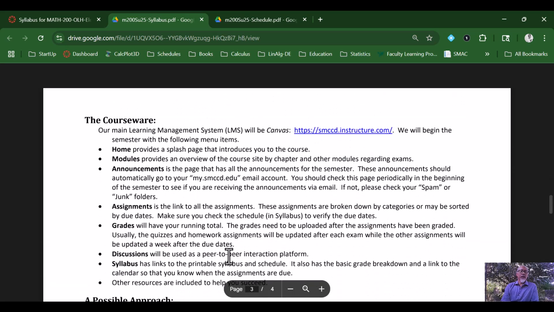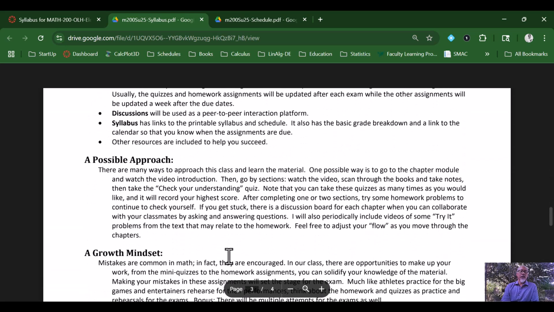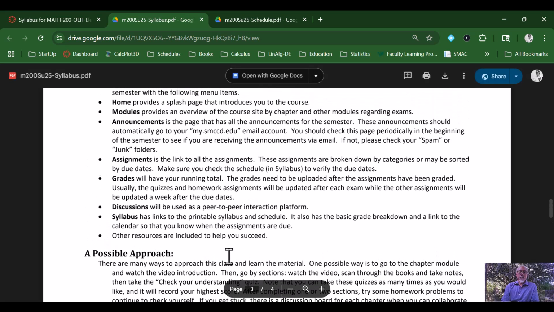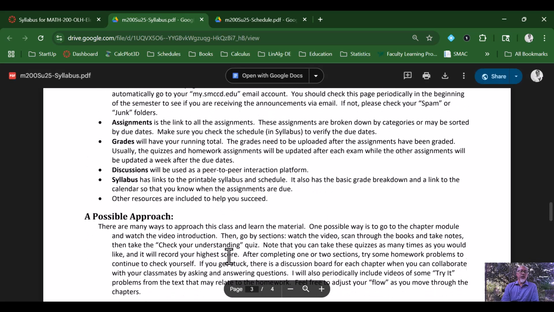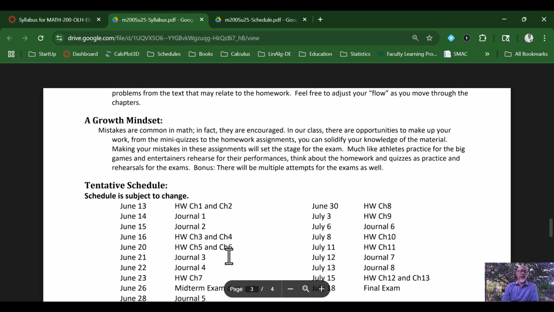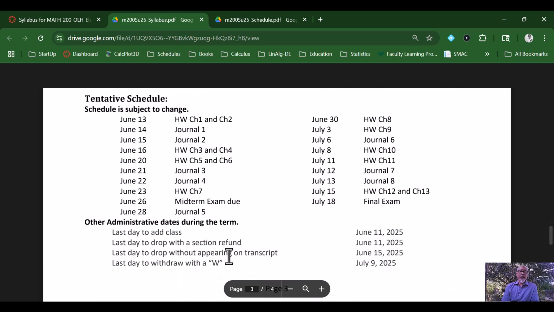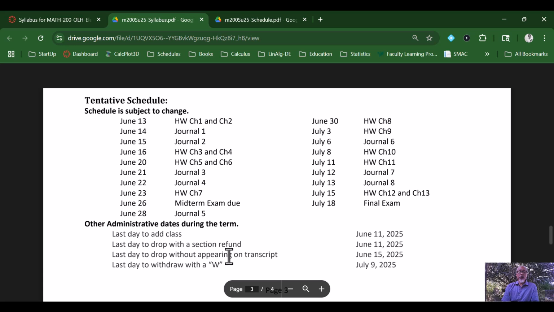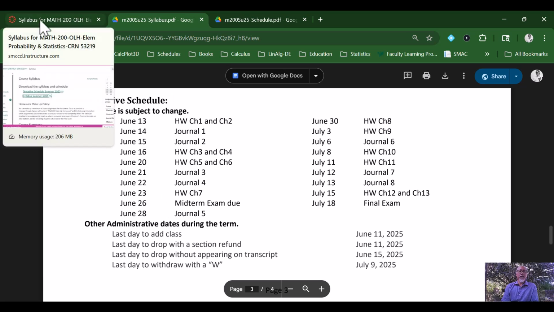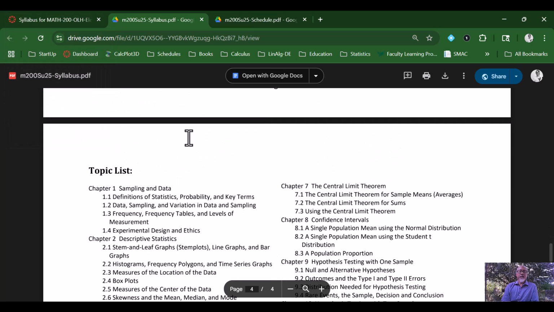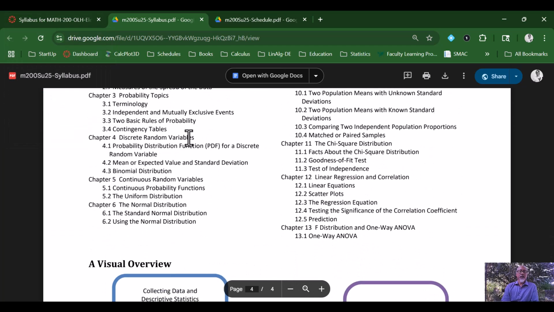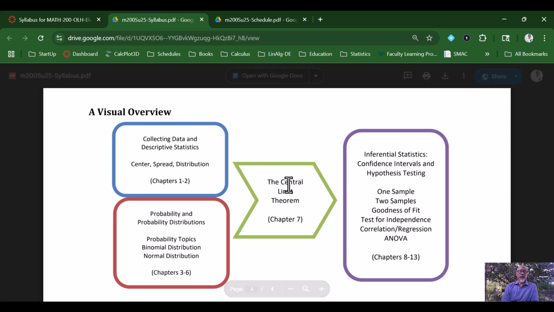We have the grade breakdown, and then the information about the website, the Canvas page, and then some possible approaches. And the syllabus has a set of dates already for you. You can take a look at that. But again, I think the schedule might fit a little bit better for viewing what's coming up for you. All right, and here's a topic list and our visual overview of what's happening.